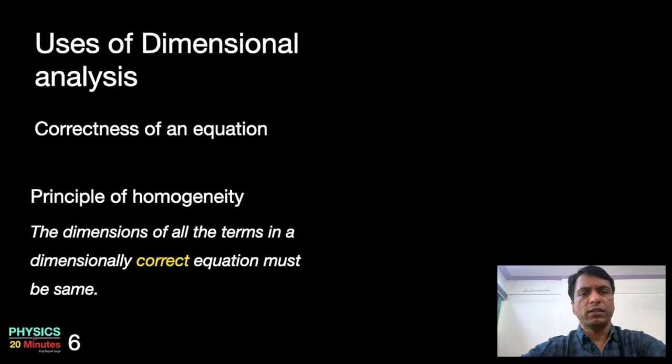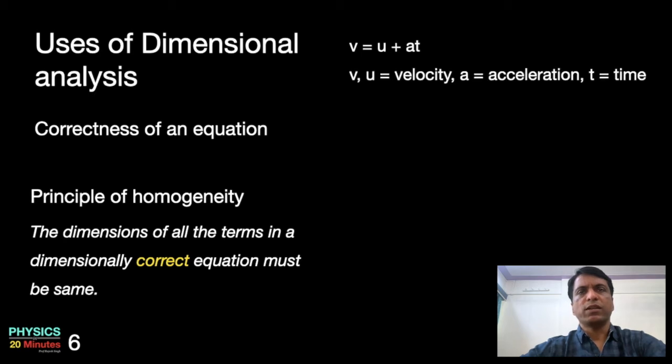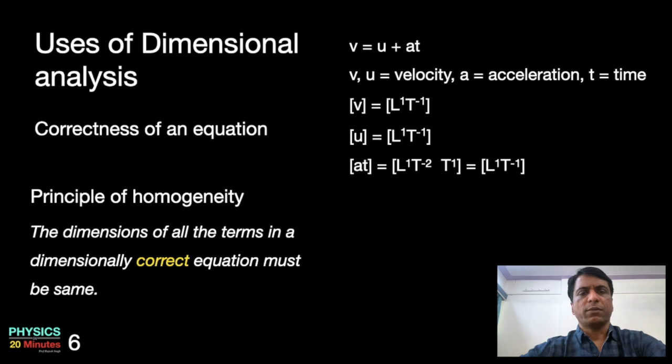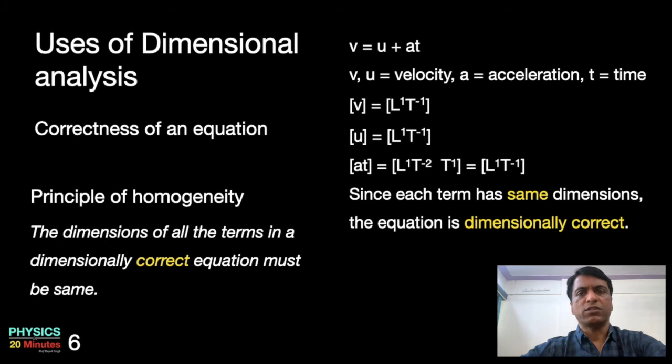Let's try to understand this by using an example. Let's take the equation v is equal to u plus at. Here v and u are velocity, a is acceleration, t is time. Dimensions of v are L power 1 T power minus 1, dimensions of u are L power 1 T power minus 1, dimensions of a into t will be L power 1 T power minus 1 again. So you can see all the three terms have the same dimension. Since all the three terms have the same dimensions, this equation is dimensionally correct.